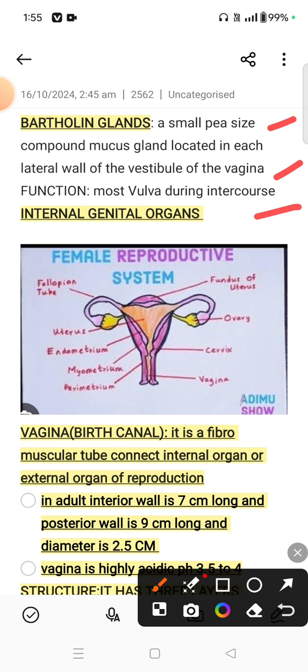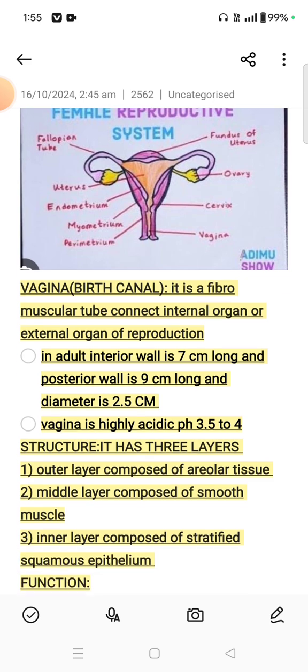Now internal genital organs. These are the female reproductive system's internal genital organs, consisting of fallopian tubes, uterus and ovary, fundus of uterus, cervix, vagina, myometrium, perimetrium, and uterine endometrium.